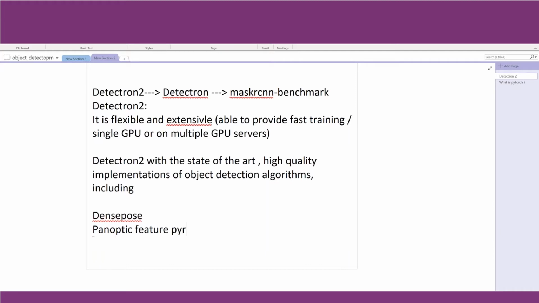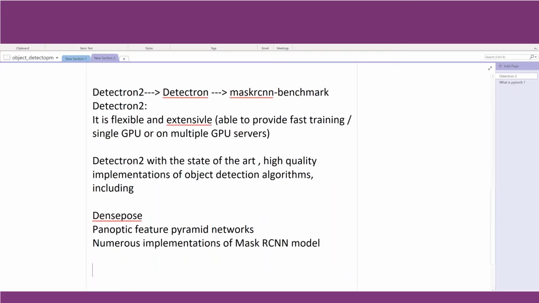These are some state-of-the-art algorithms which can detect the objects in a given image. So apart from the regular models like Fast RCNN, Faster RCNN, Mask RCNN, it also has additional state-of-the-art object detection algorithms, that is DensePose and panoptic feature pyramid networks. Also, as I said, it has numerous implementations of the Mask RCNN model.